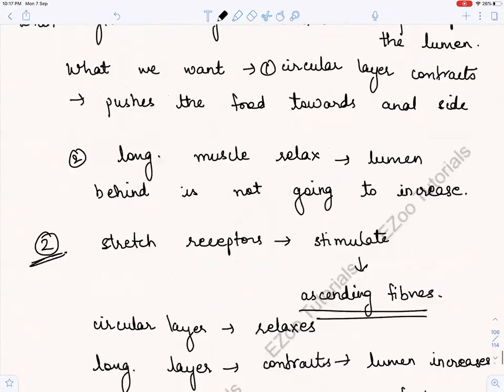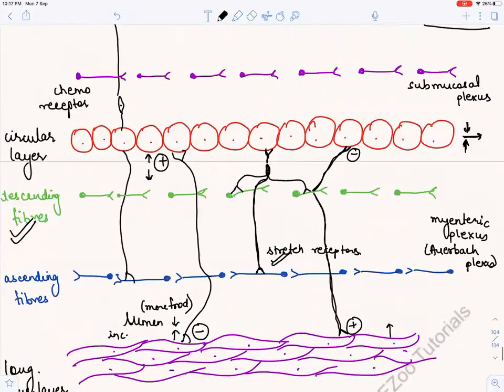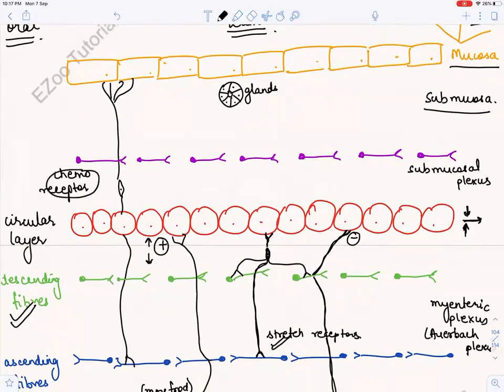Right? Now let us see what is happening in the diagram. This is the chemoreceptor that we have drawn. These glands get activated, and it is activating this submucosal plexus, due to which the secretions of these glands, which have ducts and tubes, increase.